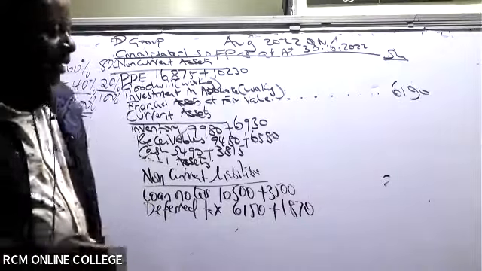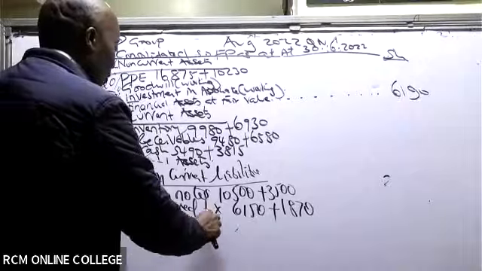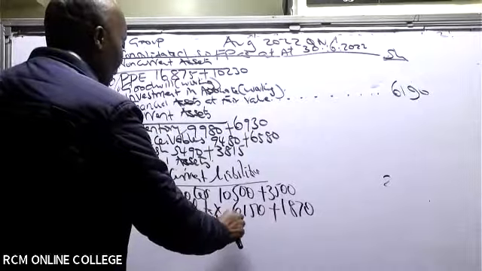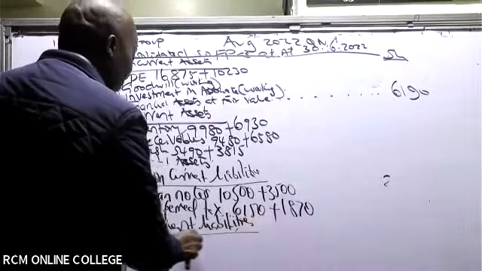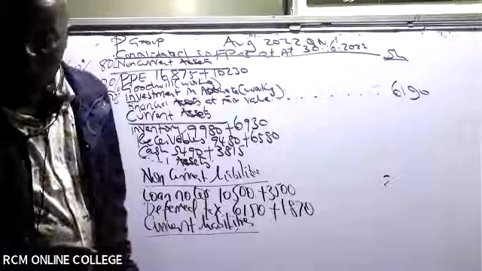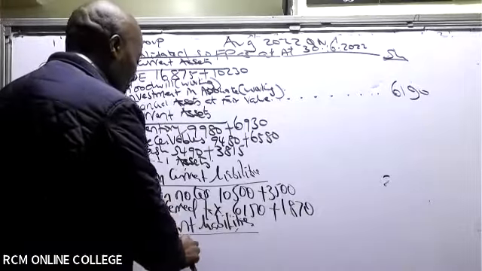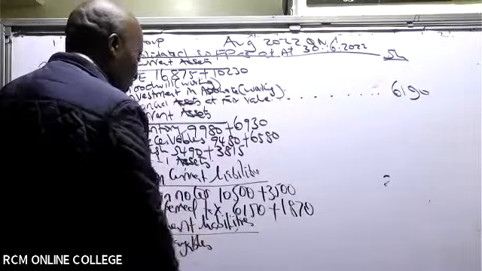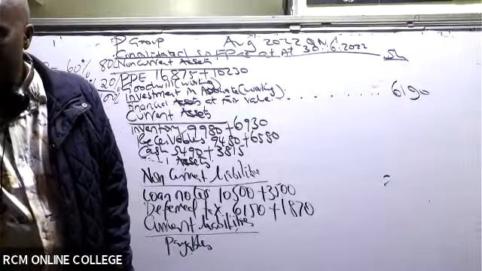So write there current liabilities. What do we have there? I can see payables. What figures do we have for payables?